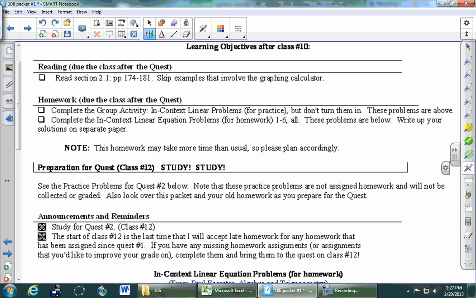So on page 52, take a look at the homework. The first thing here says complete the group activity, which is the stuff that we just passed over. So you're going to do that in the next 40 minutes. And then the thing that I'm actually going to collect are the problems that say for homework. They're right down here in the middle of the page. Everybody see it? It's confusing because it's the same exact title, in context linear problems, in context linear problems. Almost exactly the same. But this one says for homework. The ones you guys are going to do right now are the practice. Good? Okay, raise the flag if you get stuck. Go back a couple of pages and let's see how far we can get.